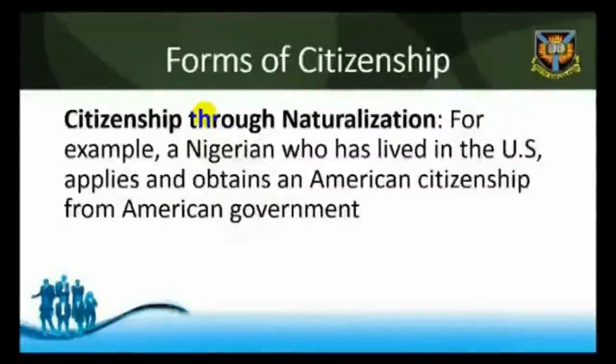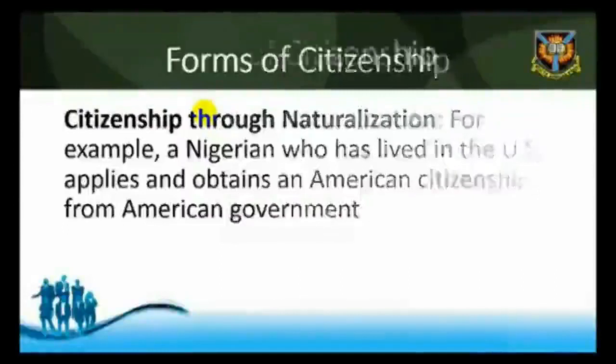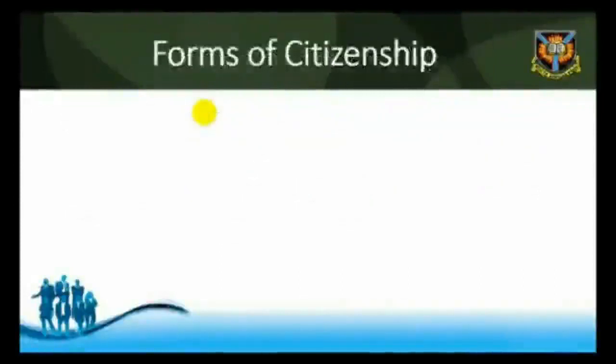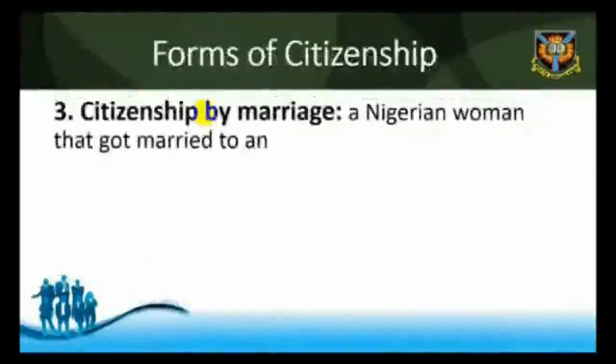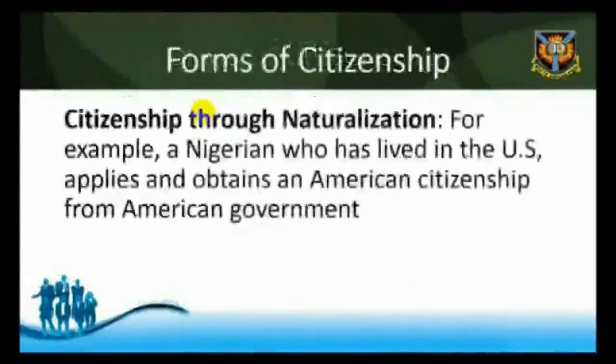Under this condition, he or she may or may not claim the country that he came from again, depending on the rules guiding the process in each country. It is important to note that some countries do not encourage dual citizenship, meaning a person claiming citizenship of two countries at a time.